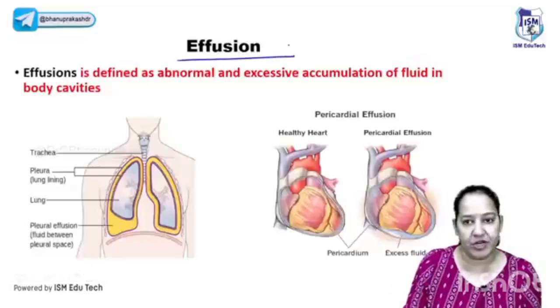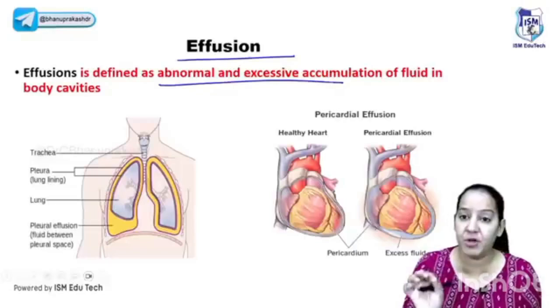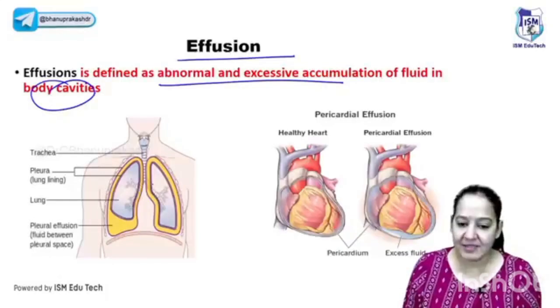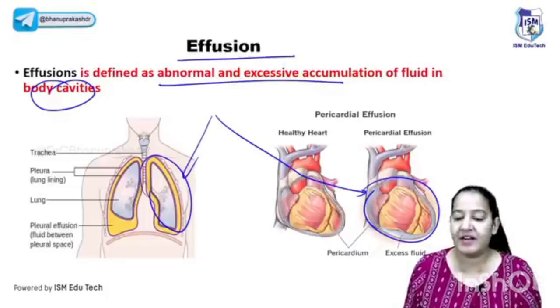There is a related term known as effusion. Effusion and edema are the same. The pathophysiology is the same. Here also the fluid gets accumulated. The abnormal and excessive fluid accumulation is there, but where? Not in the interstitial space, in the body cavities. We know that we have a few cavities in our body, like the lungs are surrounded by the pleural cavity, you can see. The heart is surrounded by the pericardial cavity. So if there is fluid in the pleural cavity or pericardial cavity, it is known as effusion.